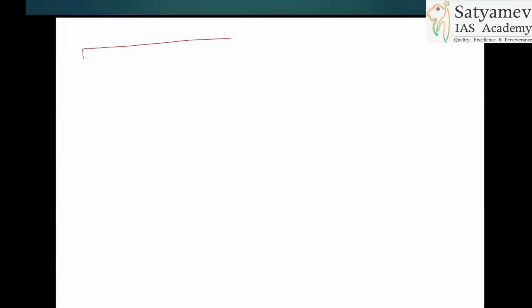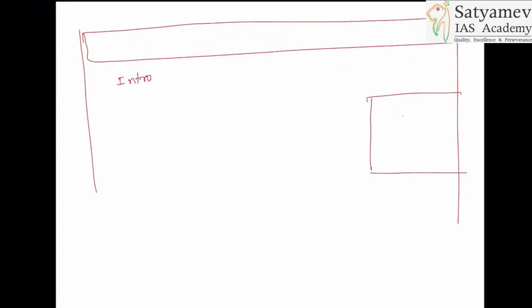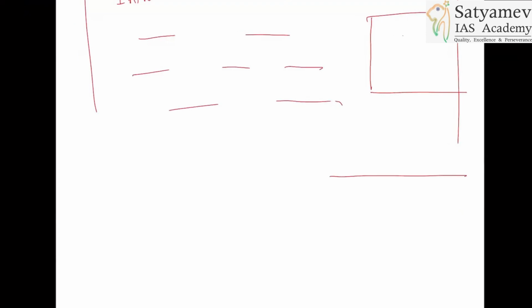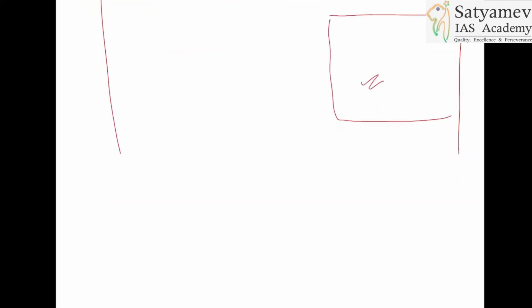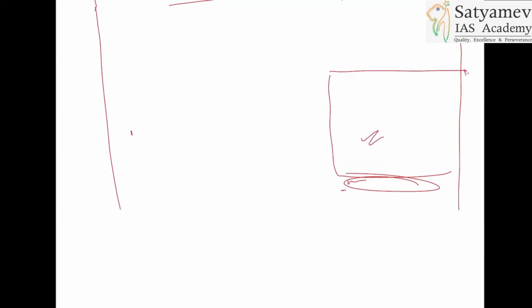So how to write the answer? Let's say you will have the question printed in your examination paper, and there will be a narrow margin available here. You start the intro here, and on this side you are going to create diagrams. Then again you write the answers here, and again on this side you create diagrams. The diagrams must be placed in a box, with a subheading for the diagram about what you want to explain.